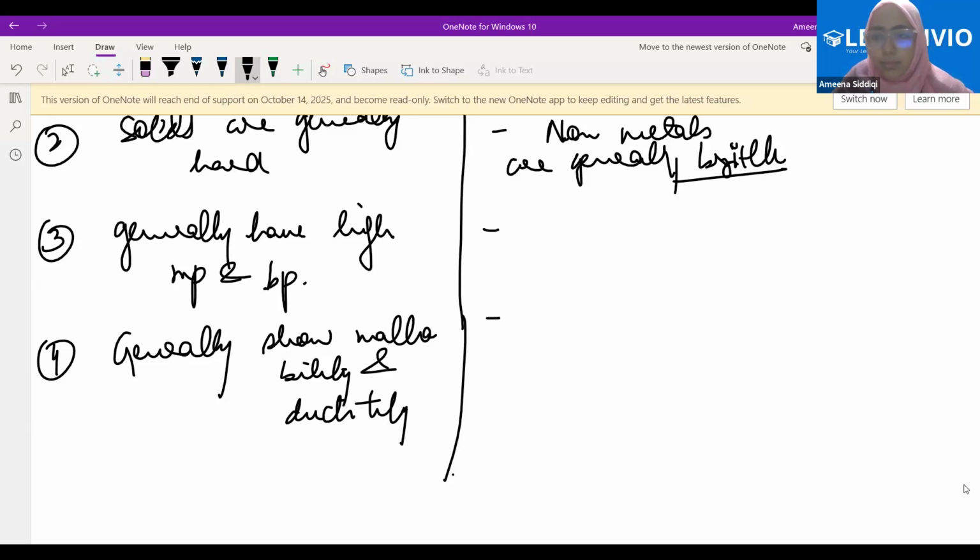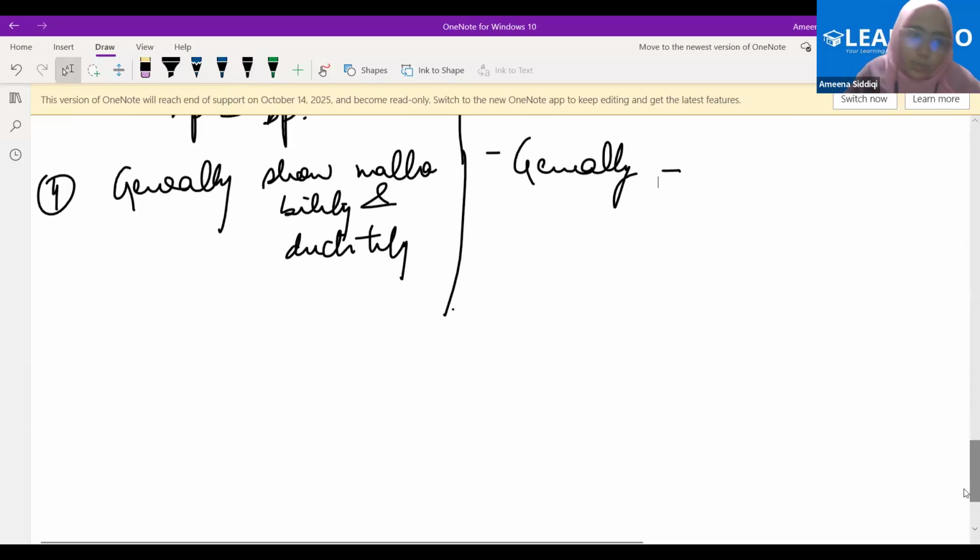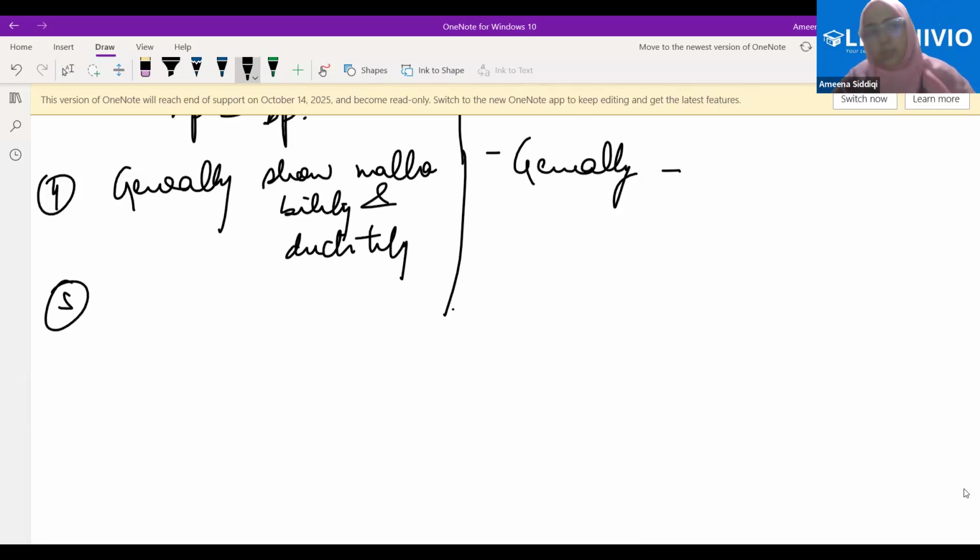Yes, Alpha. Tell me which is the most malleable metal. Gold. What's the symbol for gold? Gold is the most malleable metal, Au. Now, generally, non-metals do not show malleability and ductility. Okay, fine. Next point: good conductors of heat and electricity. Write it generally because we have the exceptions. Generally, good conductors of heat and electricity.